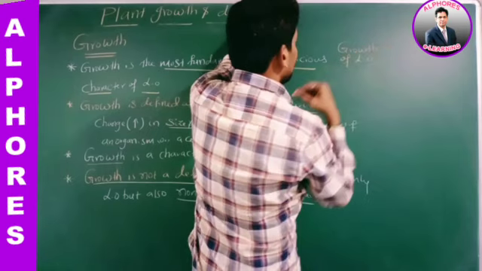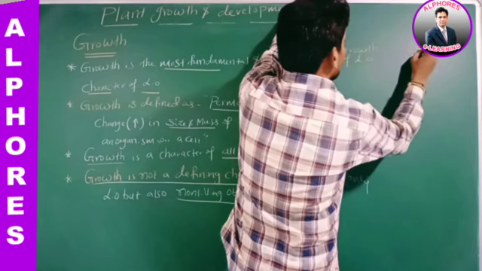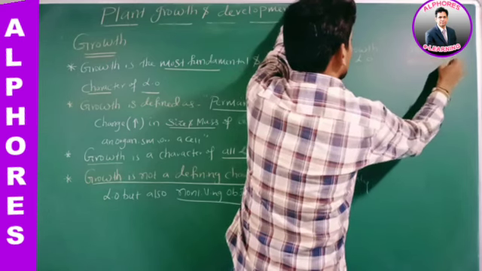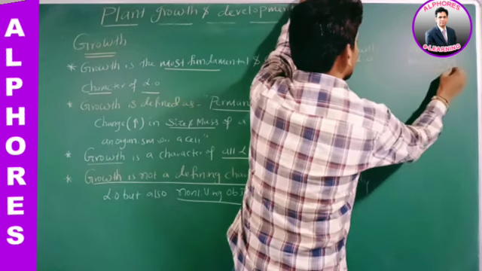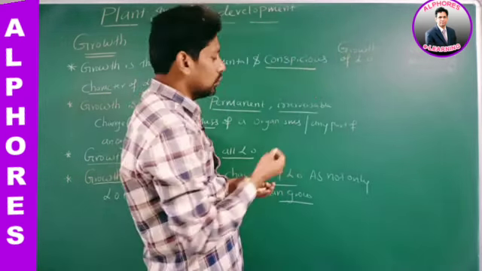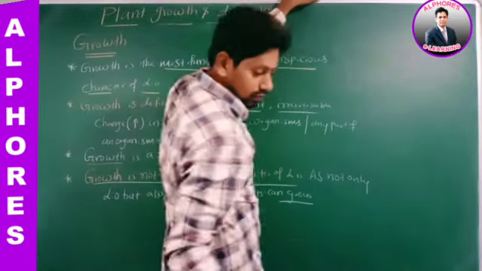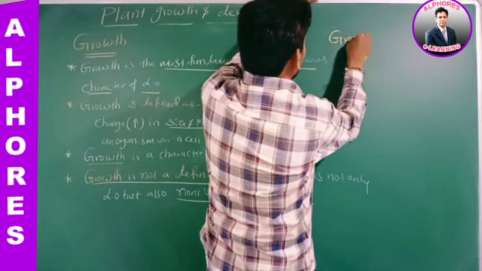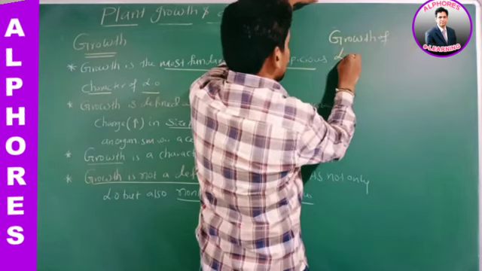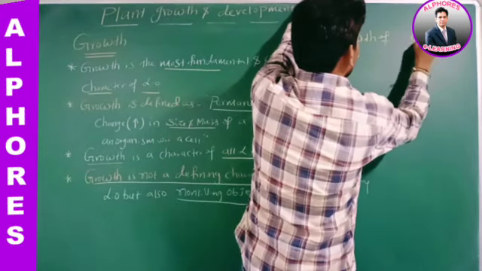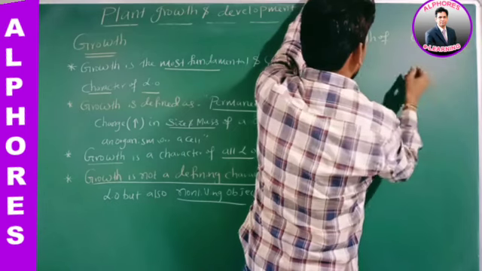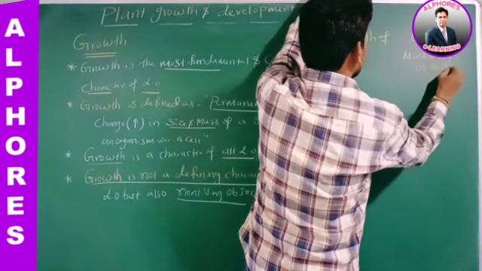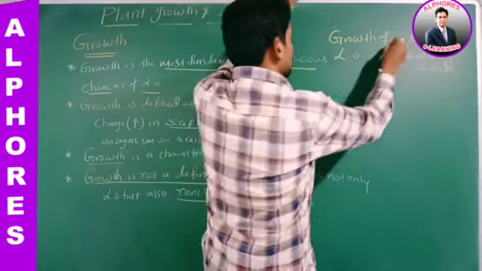Growth of living organisms, growth of non-living objects. What is the difference between these two, sir?